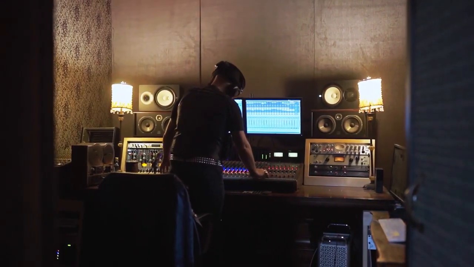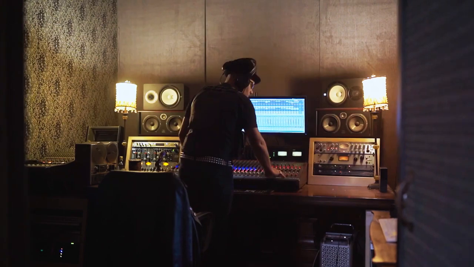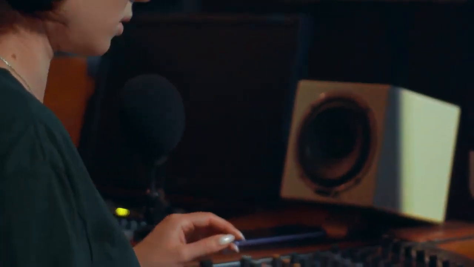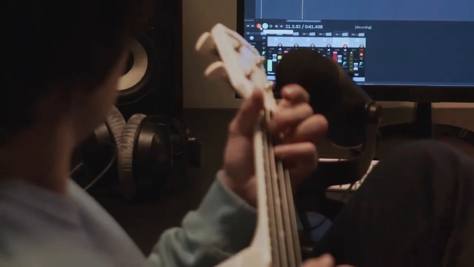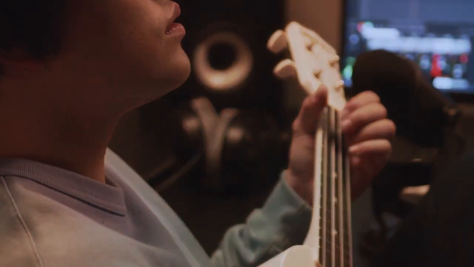Voice cloning technology can be used in music production to create custom vocal samples that can be used in songs and remixes. And with the help of voice cloning, producers can create custom a cappella tracks and vocal drops that match the style and tone of the original singer.